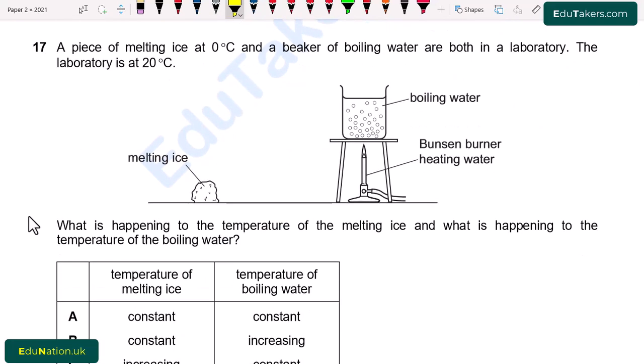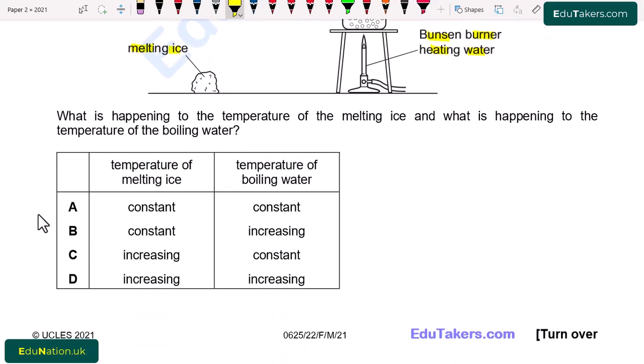A piece of melting ice at 0 degree C and a beaker of boiling water are both in a laboratory. The laboratory is at 20 degree C. Here it is given melting ice and there is a beaker that contains boiling water. There is also the Bunsen burner heating water. What is happening to the temperature of the melting ice and what is happening to the temperature of the boiling water?